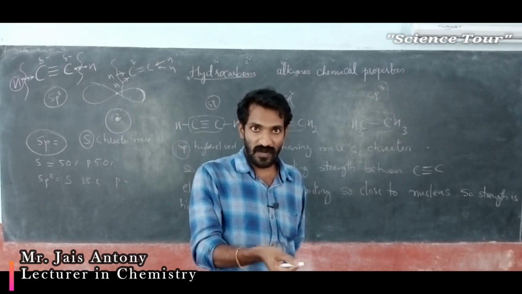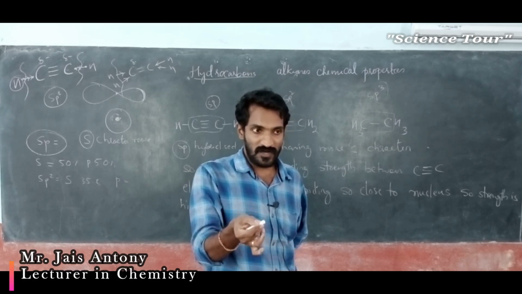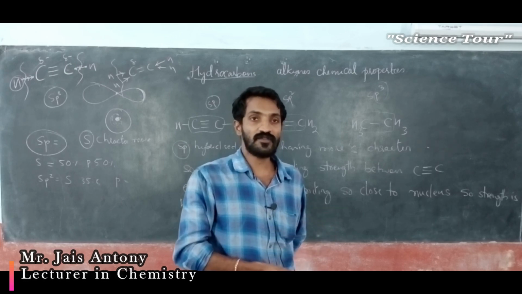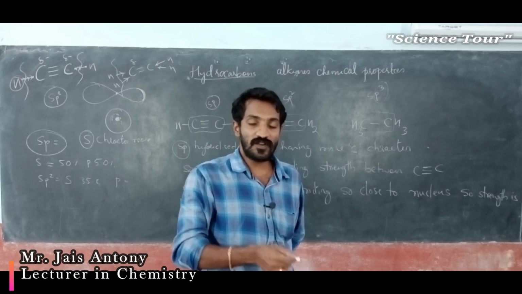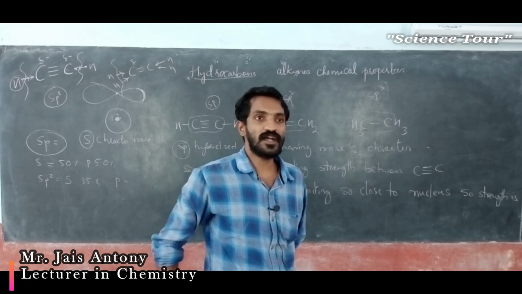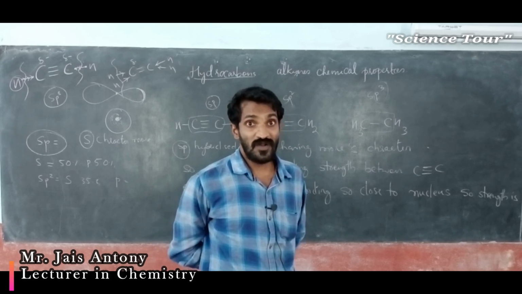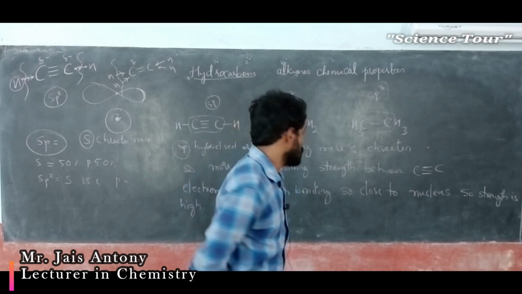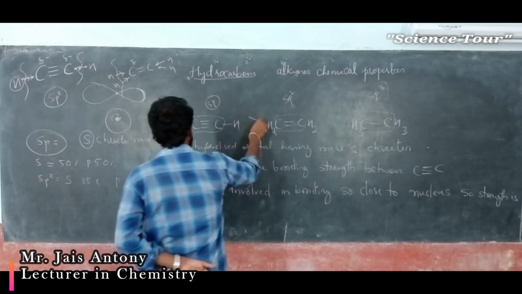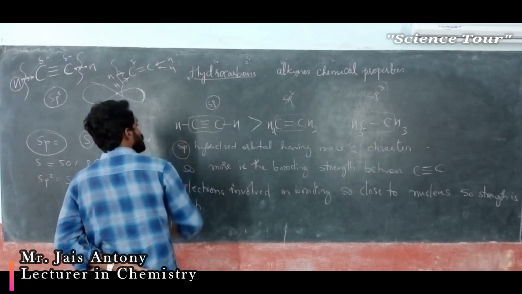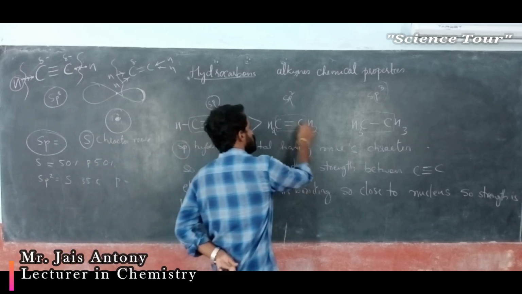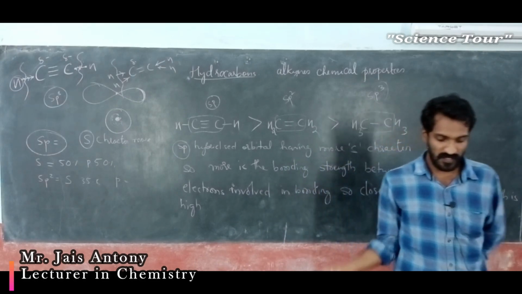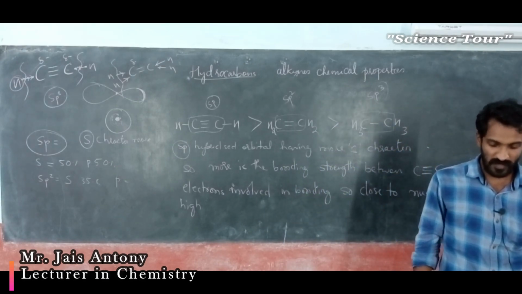More strength is required means it is not an easy job, that molecule will not give this particular hydrogen easily. One which gives hydrogen very easily is called more acidic. In this case it is clear that sp hybridized ethyne is more acidic compared to ethene, compared to this particular one. Please note down, my dear students, these are very important questions.